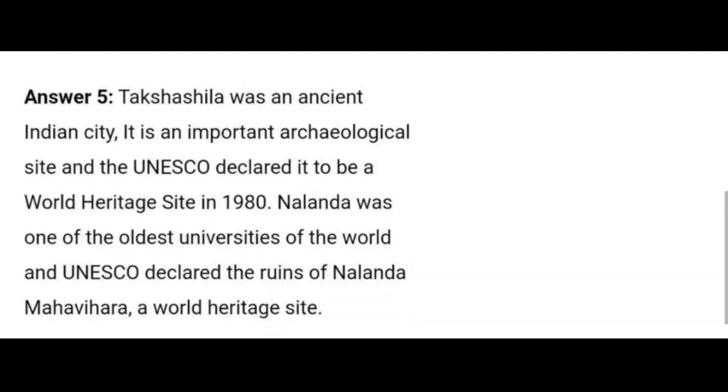Nalanda was one of the oldest universities in the world and UNESCO declared the ruins of Nalanda Mahavira a World Heritage Site.